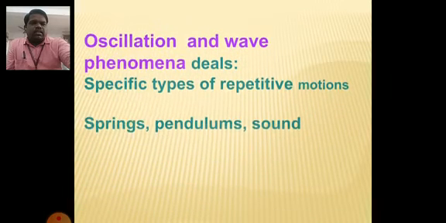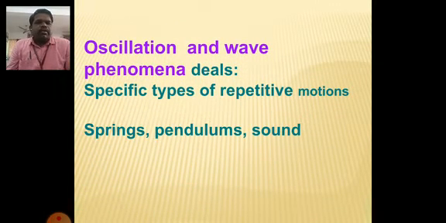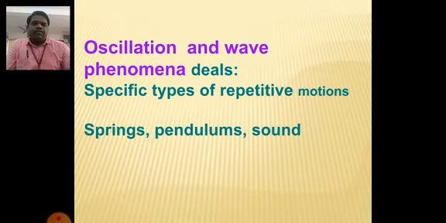The next area is oscillation and wave phenomena. Children, this deals with specific types of repetitive motion, like the motion performed by a spring or by a pendulum, that is called simple harmonic motion. And there are many other kinds of motion, like circular motion and periodic motion. All these types of motion are dealt with under oscillation and wave phenomena.